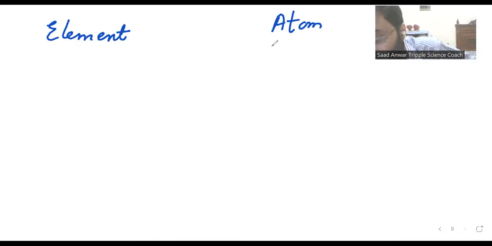The purpose of this class is to make the concepts of chemistry quite easy by relating them with different things, because in chemistry we study most of those things which we cannot see. So I will relate chemistry things with our daily life and with other observable things.